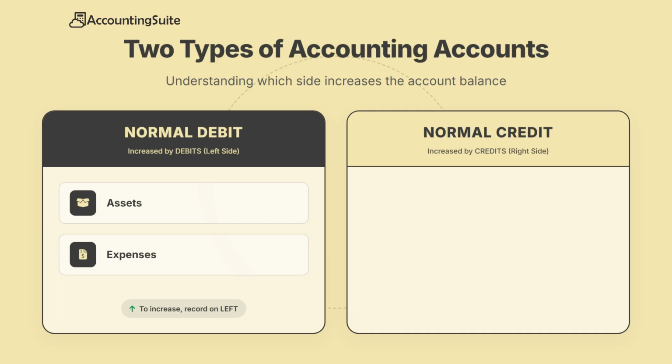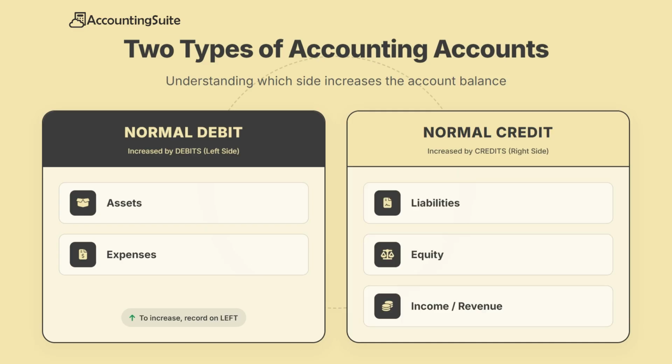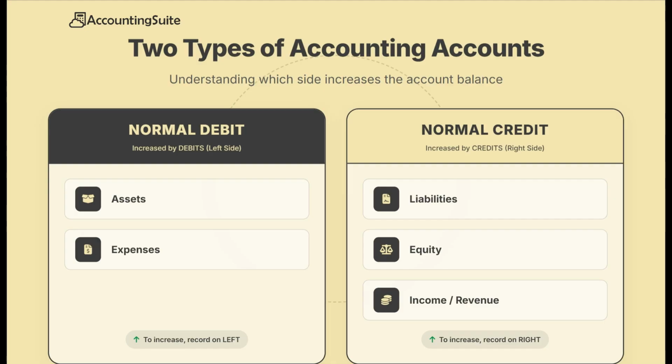Normal credit accounts represent where resources come from. These accounts increase on the credit side. They include liabilities, equity, and income. Liabilities represent money owed to external parties, such as bank loans or supplier payables. Equity represents the owner's investment in the business. Income represents value created by the company through its operations.